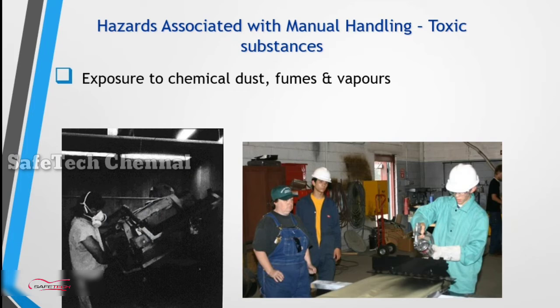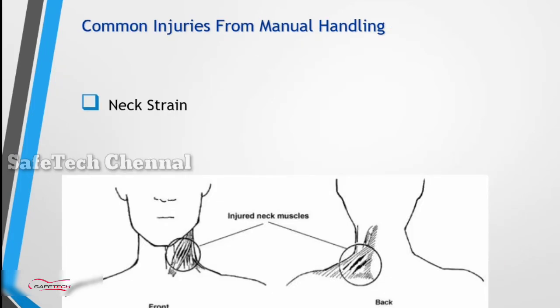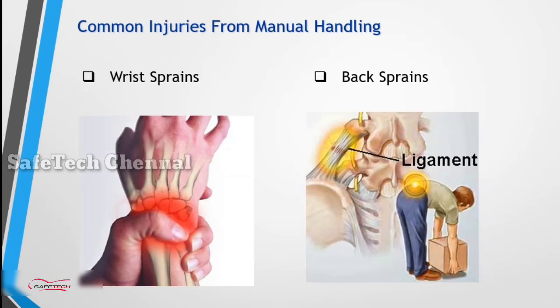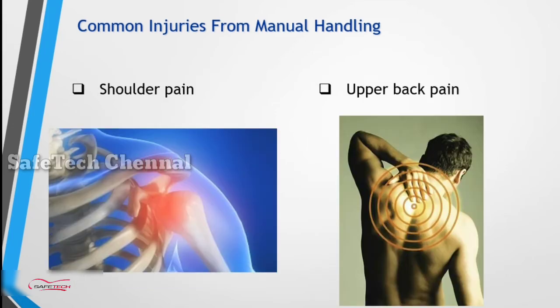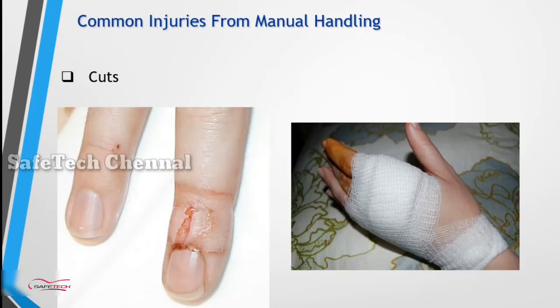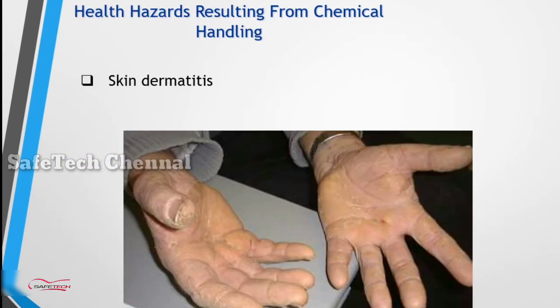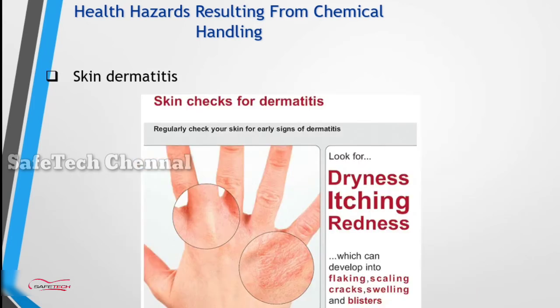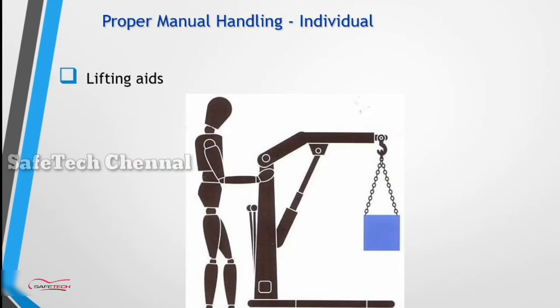Common injuries from manual handling: neck strain, wrist sprain and back sprain, ligament problems, shoulder pain, upper back pain, then slip, trip and fall, cut injuries, puncture injuries, and skin dermatitis from chemical exposure.